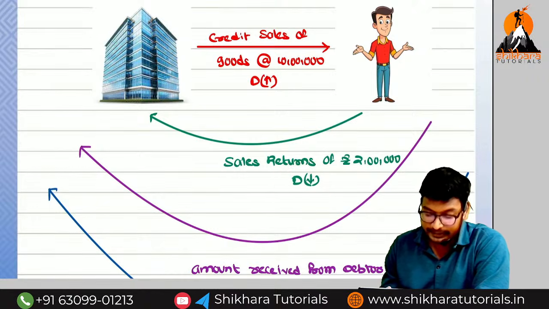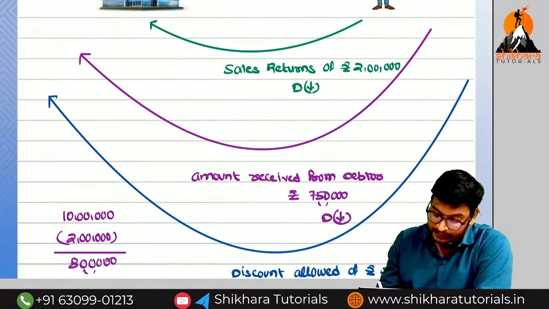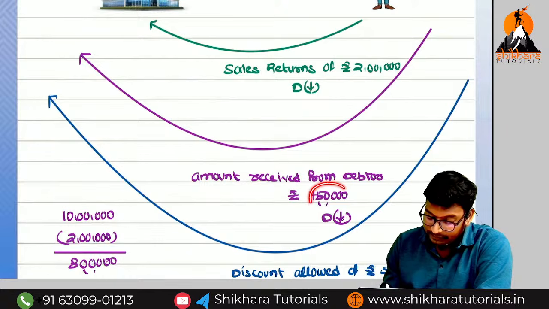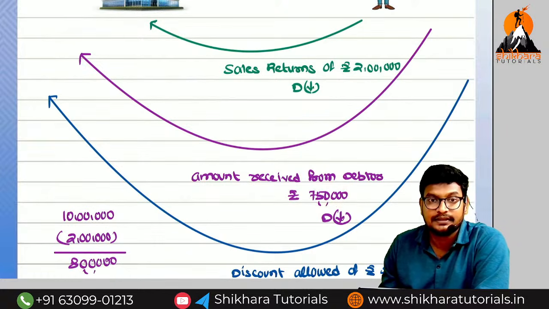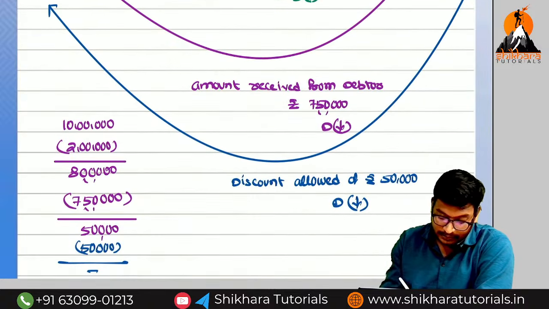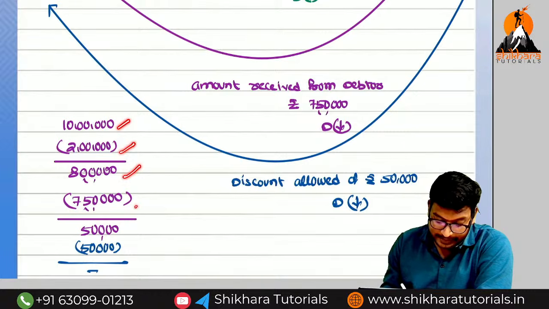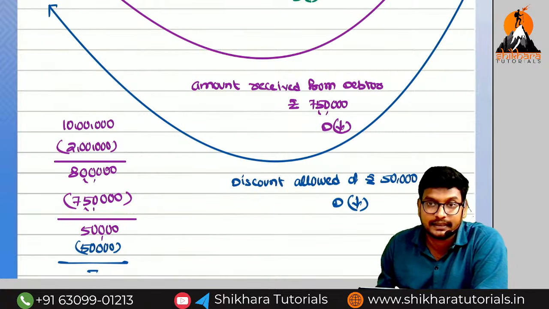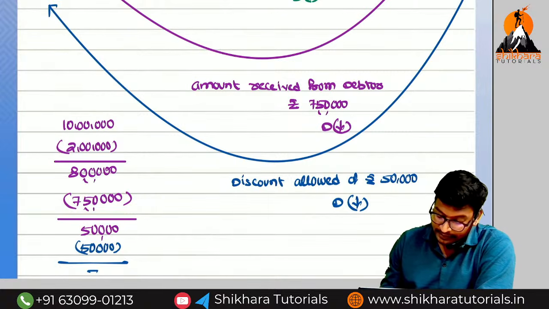The debtor value decreases. And next, he paid an amount to us, 7,50,000. After making the repayment, how much is the balance? First 10 lakhs minus 2 lakhs is 8 lakhs. 8 lakhs minus 7,50,000 is 50,000. That means the balance again decreases. Now next, discount allowed.